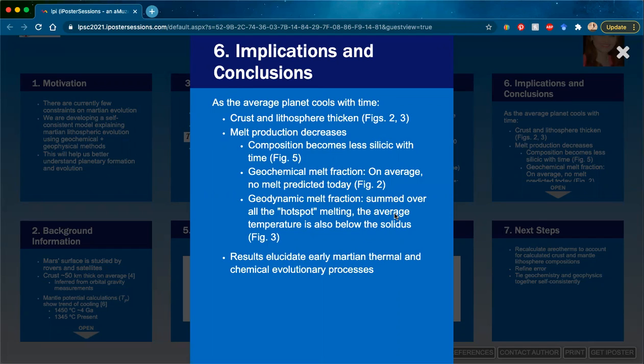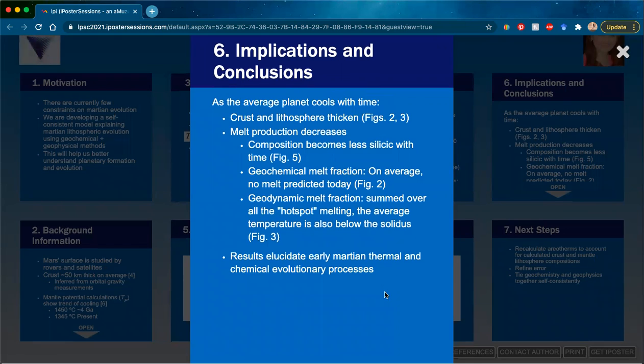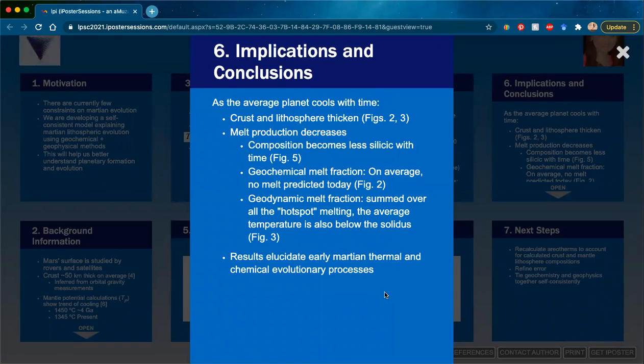The geodynamic melt fraction is summed over all the hotspot melting, as I said before, and so the average temperature is below the solidus, but this is also taking into consideration hotspot melting when calculating the melt fraction. And so these results help show us how the early Martian thermal and chemical evolutionary processes have occurred. And it's telling us how this planet has changed both compositionally and thermally over time.